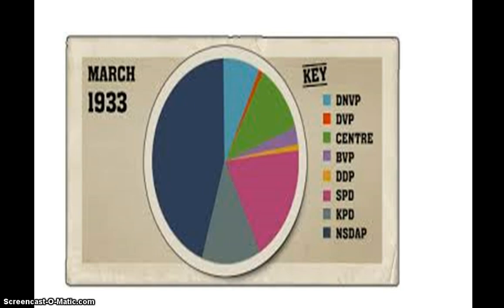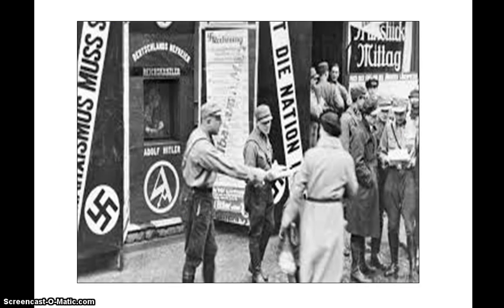This pie chart shows you how Hitler was gaining more votes in March 1933. Okay, the dark blue and the light blue show the majority that he was gaining. And these are the SA men intimidating outside polling booths and voting stations.